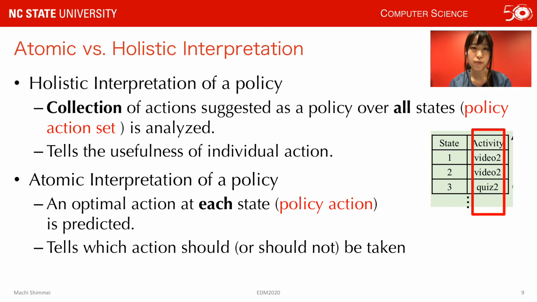This is different from the way that the traditional application of reinforcement learning uses the policy, which we call atomic interpretation. Atomic interpretation tells which action should be taken at each state. On the other hand, holistic interpretation tells the usefulness of individual action by interpreting the converse policy as a whole.